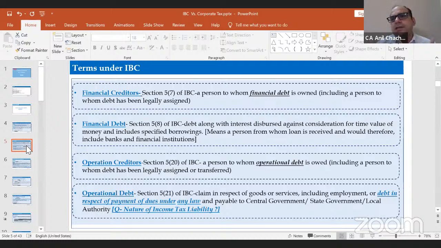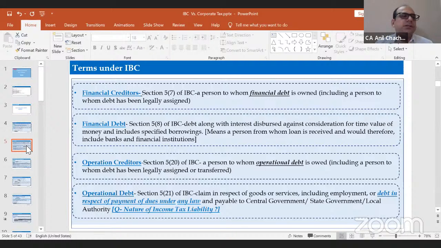So we can say that anything other than the financial debt is called the operational creditor. So operational debt could be in respect of goods or services, including employment, or debt in respect of payment of dues under any law, and payable to the central government, local authority, or the state government, right? So that category will be part of the operational creditors.